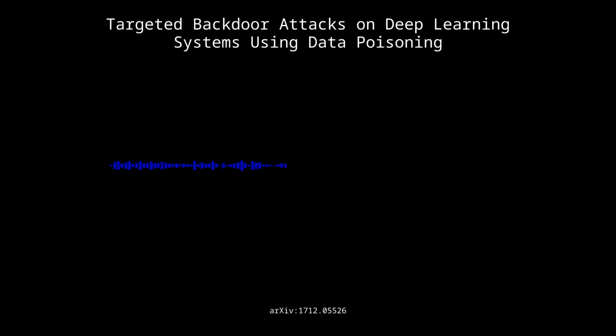Exactly, it's like a universal key, and they explore 3 ways to do this. Blended injection, accessory injection, and then blended accessory injection. Okay, I'm definitely hooked now. Tell me more about these strategies, especially how they work with faces. Right, so blended injection, this is where they subtly hide the pattern in the image itself, almost invisible. Then there's accessory injection, much simpler. The pattern is a real accessory, like those glasses we talked about. And the last one, blended accessory injection, well, that combines the two. So stealth versus practicality, and then the blend tries to get the best of both.